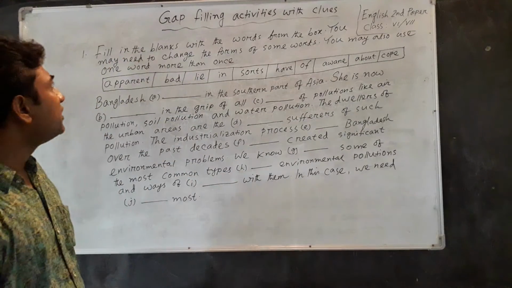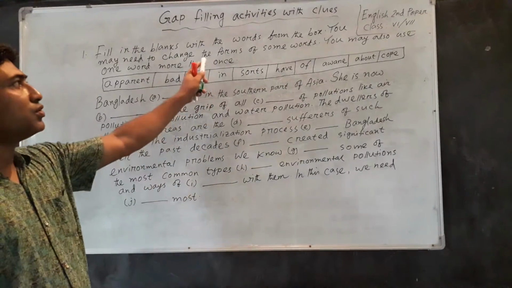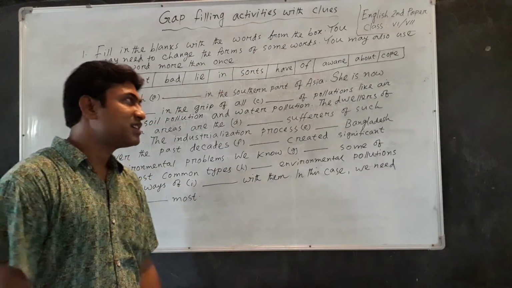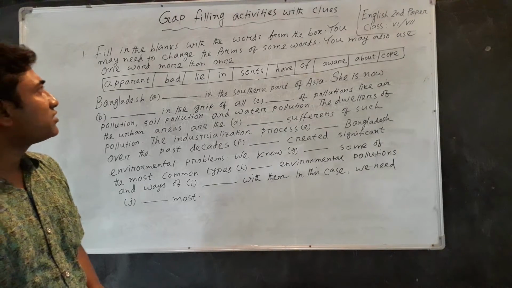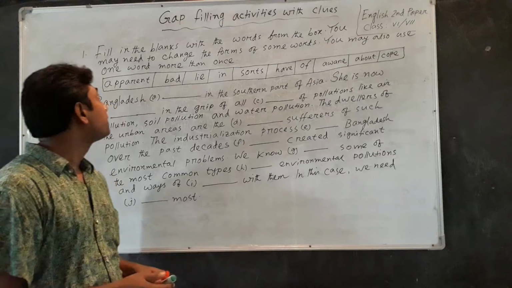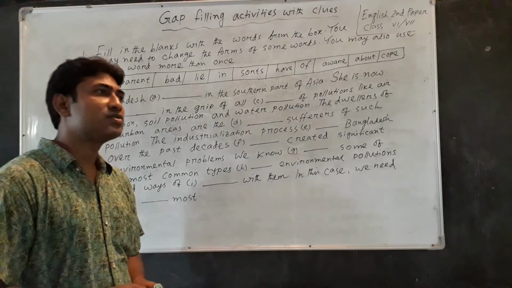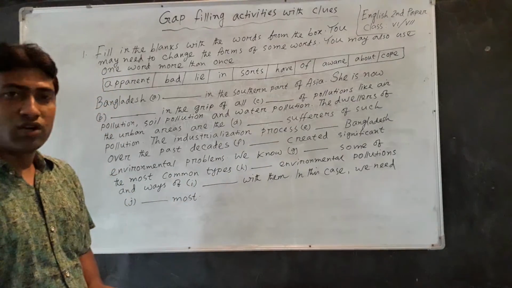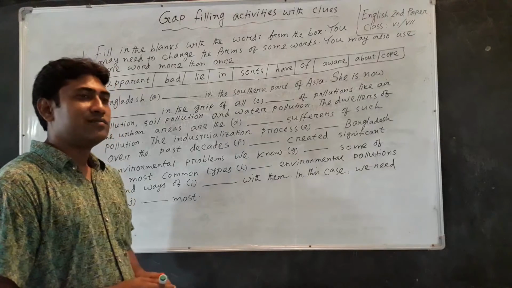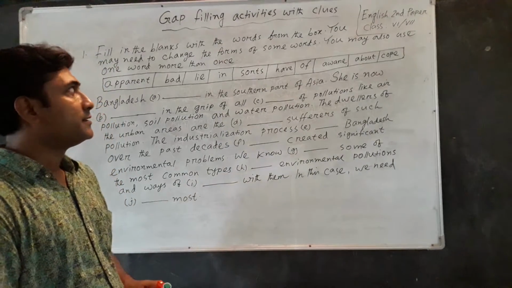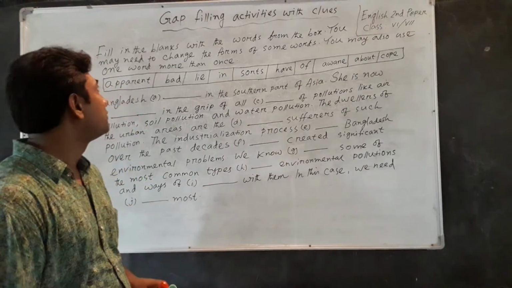When you fill in the blanks with words from the box, you have to read the dictation. You may need to change the forms of some words. That is, sometimes the forms of some words will be changed.